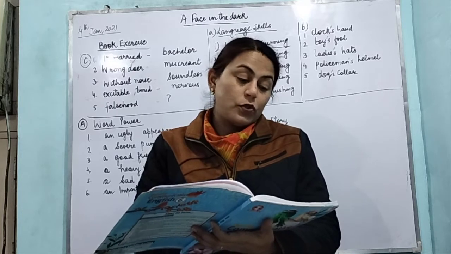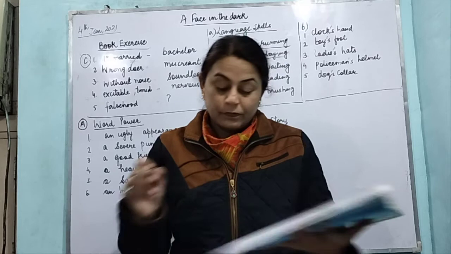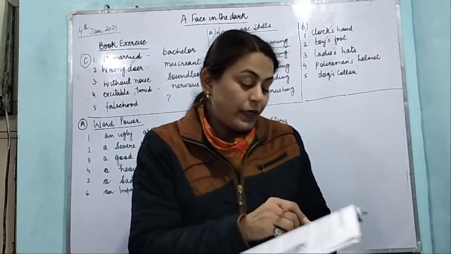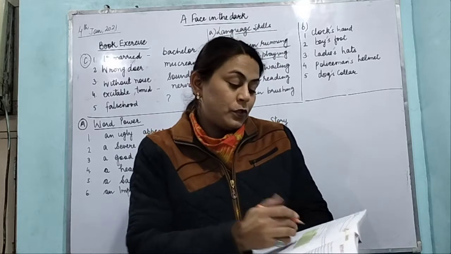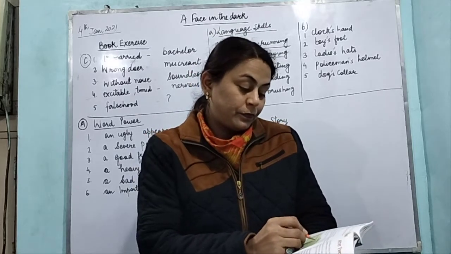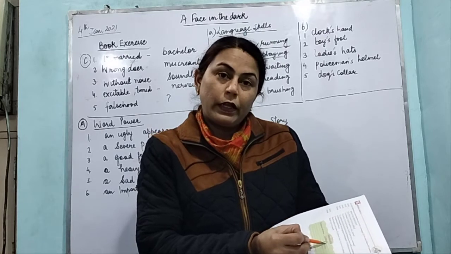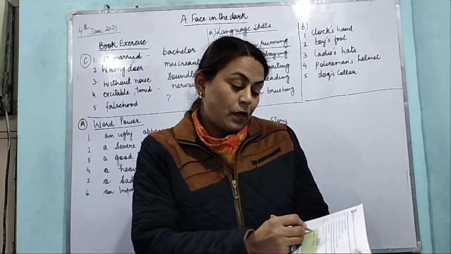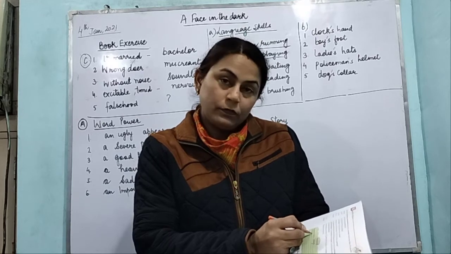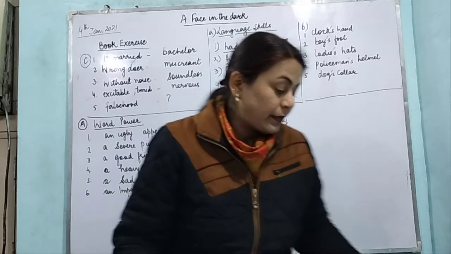Telephone call from George. So how will we write? I have told you to write the message. How? So you will write. First of all, they have asked to write a telephone call from George, and now we will start from here. Arun. Right? So I'll write it there. Fine? We will write it there.